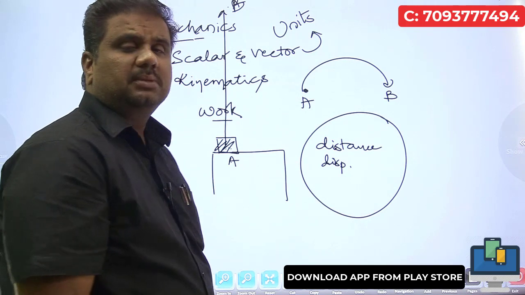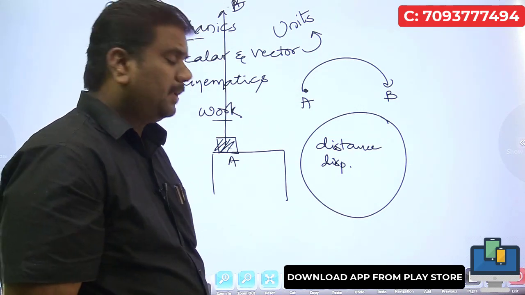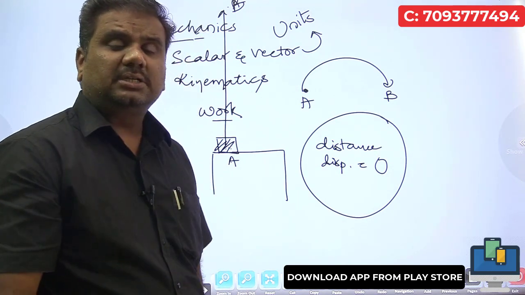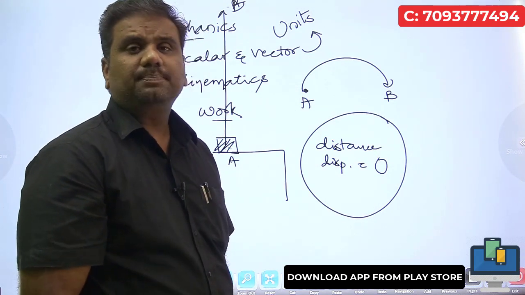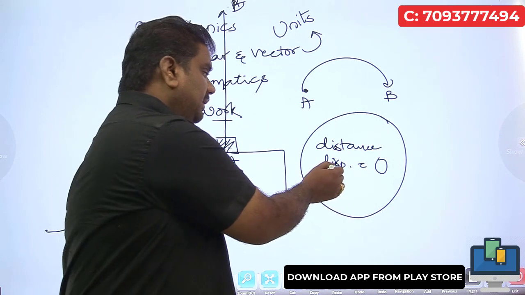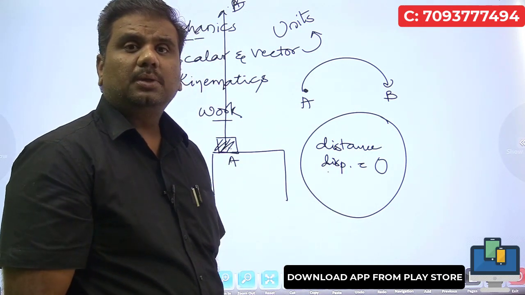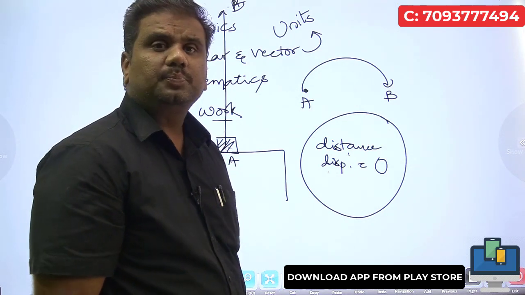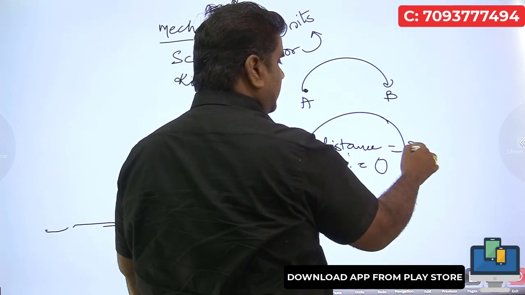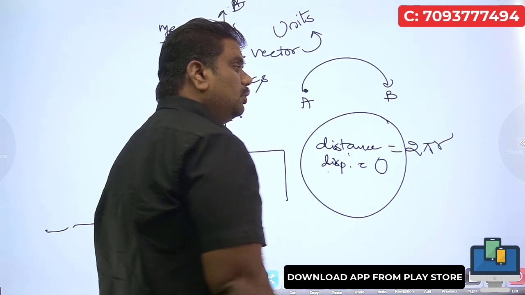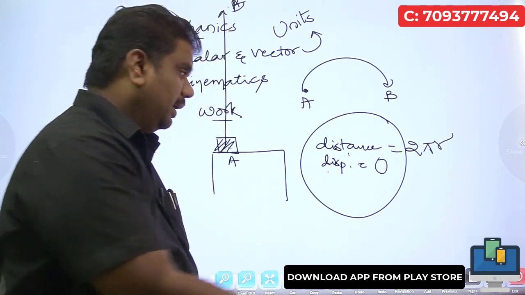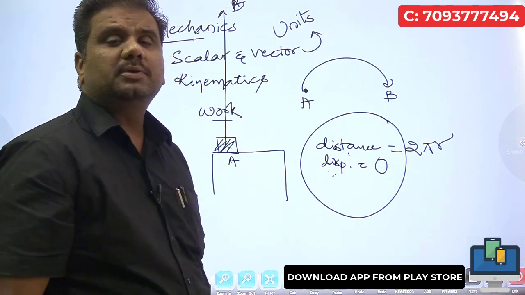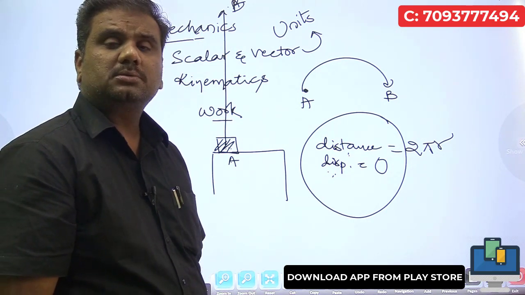Always remember, as long as you are moving in a circular path, the displacement is always equal to 0, since the starting point and ending point are the same. But the distance value will never be equal to 0. In a circular path, the distance covered will be equal to 2 pi r, but the displacement will always be equal to 0 in this particular case.